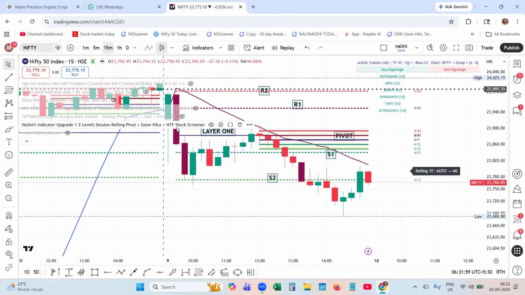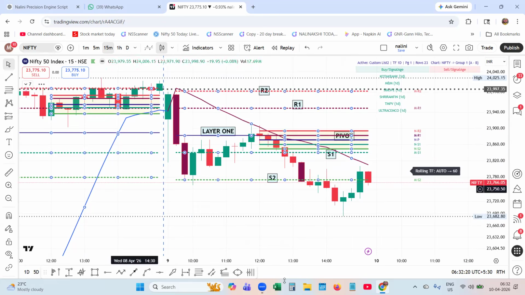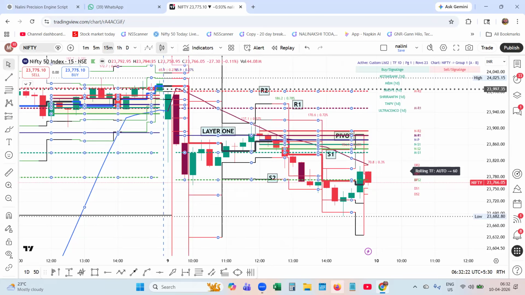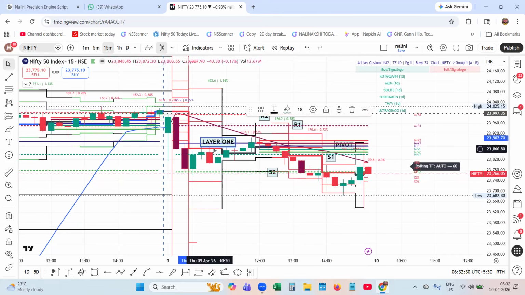Now I am enabling the rolling pivot. Now comes your trade. How to take the trade? You want to take the trade with the guidance of the rolling pivot. Let me go to the inputs and enable the rolling pivot. See the box here. The first box, the price is below the pivot. The red thick line is the pivot.